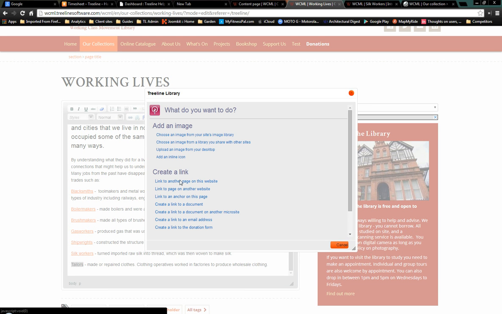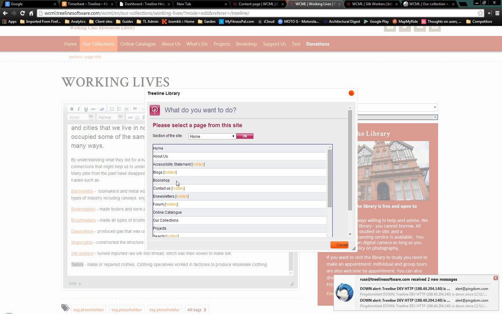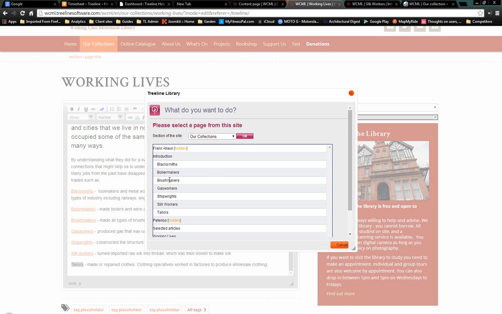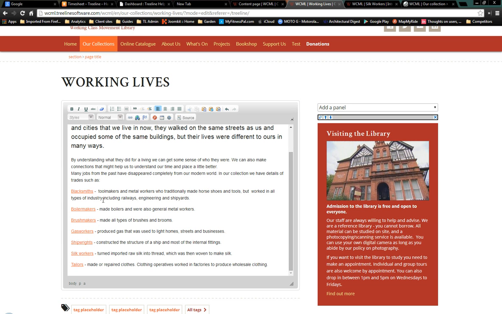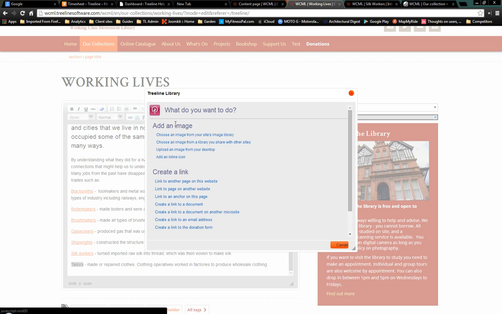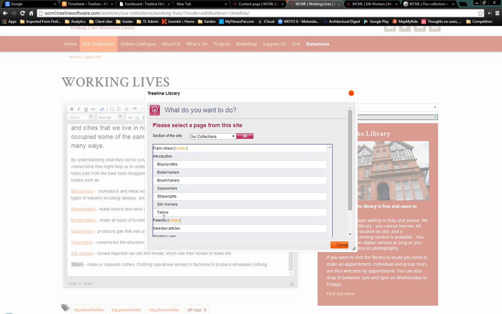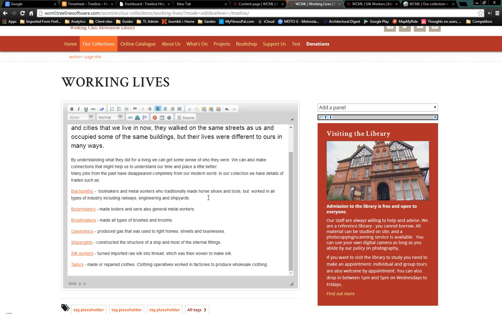I'm going to make a deliberate mistake now, just to show you how to fix it. So let's go to our collections. I'm supposed to be linking to silk workers, tailors, but I'm going to link to brush makers. Made a mistake. So all I do is I highlight the one that I know I've made a mistake on, click this little symbol here, which is to unlink it, so it's gone now, and I can highlight it again, and properly link it to tailors. There we go, all done.